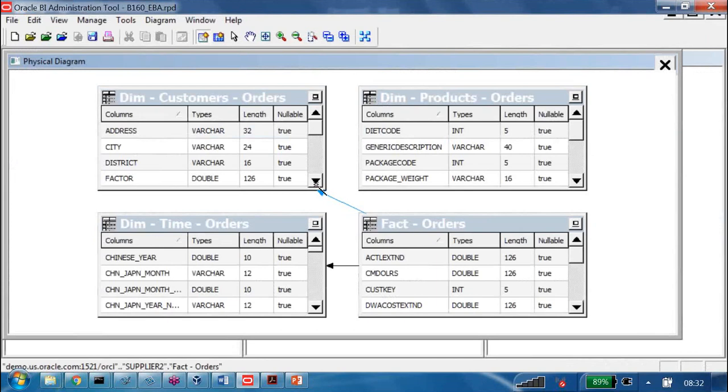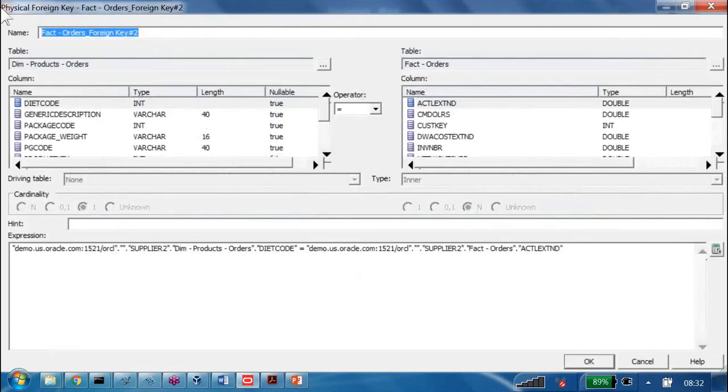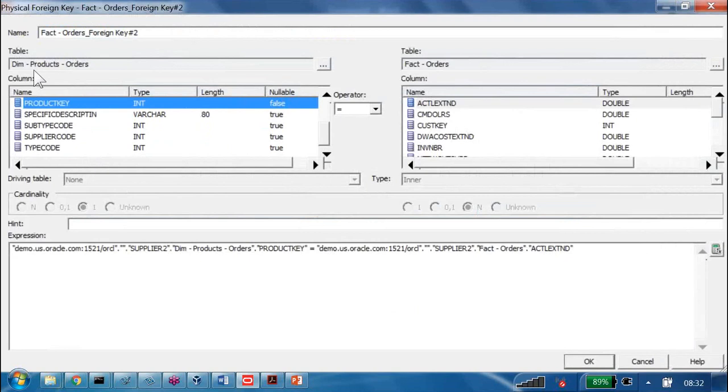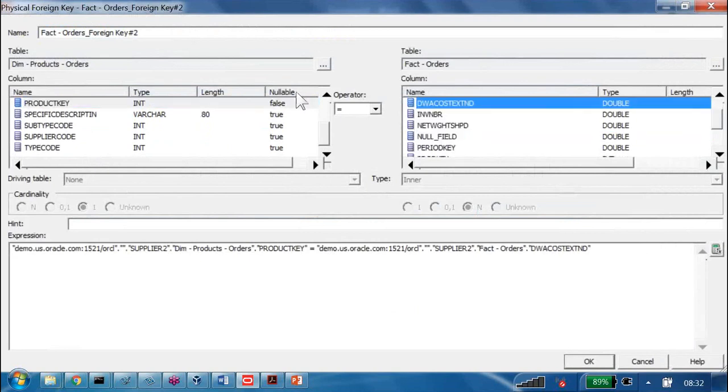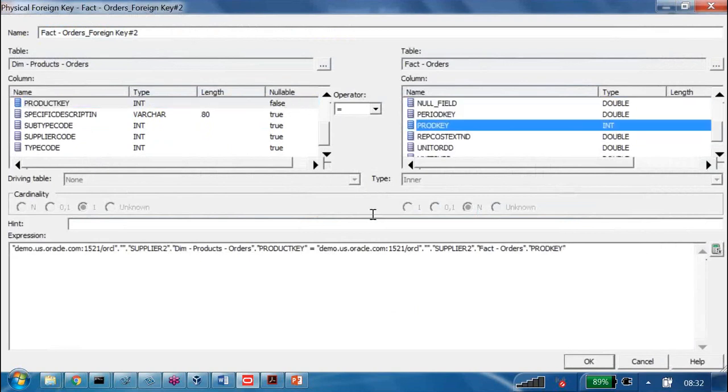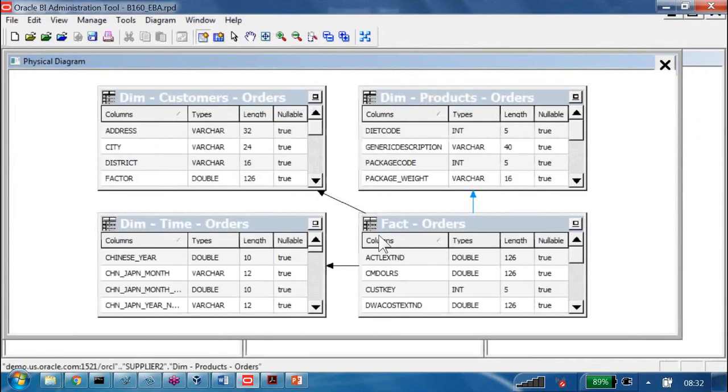Next, I want to join this fact table and the customers table. What is the common column here? I have here the new key and the customer key. If I click on OK, it becomes a physical foreign key join. Now I am trying to join orders and products. The common column is the product key on both sides. We have to join it. Then OK. Now we have provided all the joins.